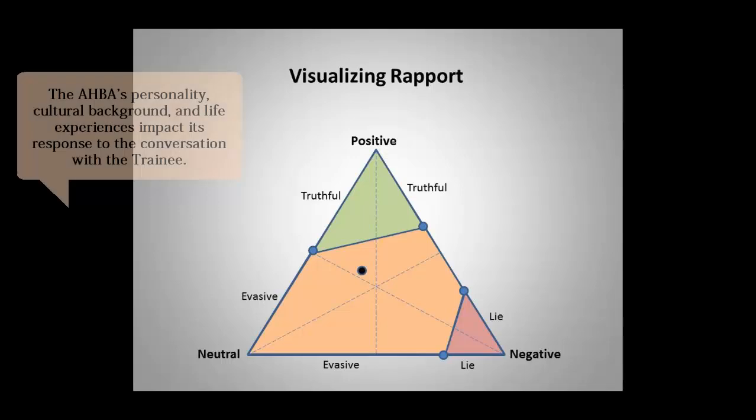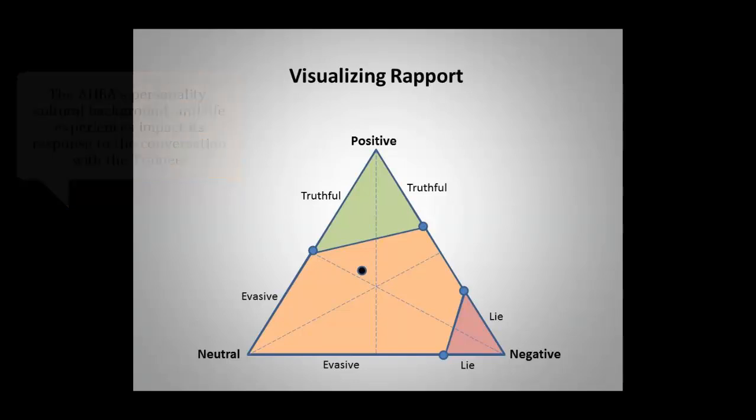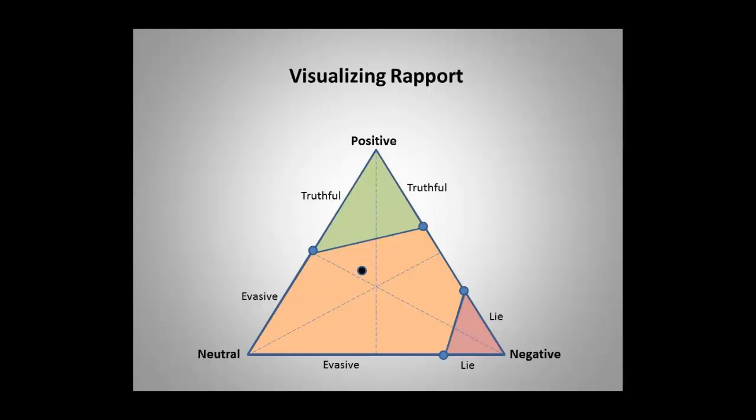We can visualize how the rapport between the Adaptive Human Behavior Avatar, or AHBA, and the trainee is progressing using the triangle seen here. Each corner of the triangle represents extreme values of rapport, while any place within the triangle represents some combination of positive, neutral, and negative rapport. Therefore, we can represent the current level of rapport as a dot within this triangle.